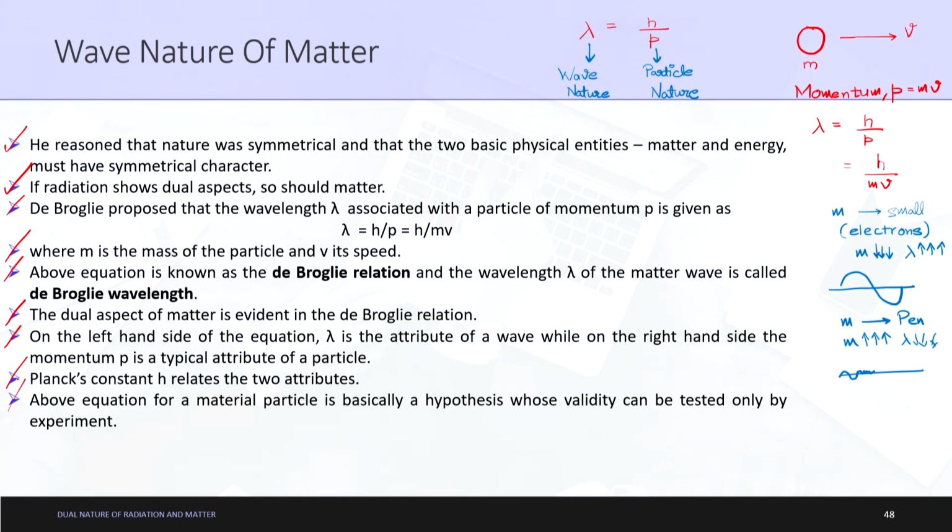Basically, initially we understood the concept that a radiation also has a dual nature, a particle and a wave, and a particle also has a dual nature. Now we are trying to understand it mathematically. We are using the de Broglie relation, lambda is equal to h upon p, using which we can understand that a big particle also has wave nature, but the wavelength is very small, it cannot be visible by the naked eye.